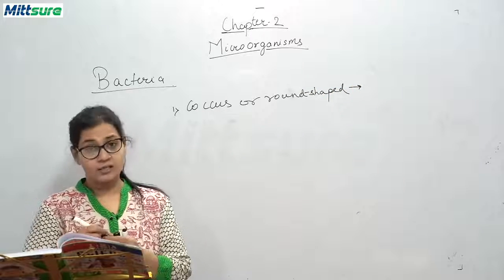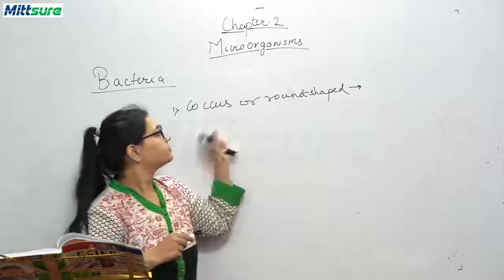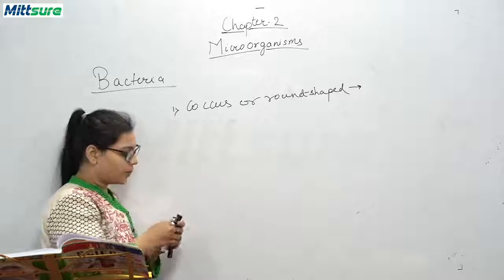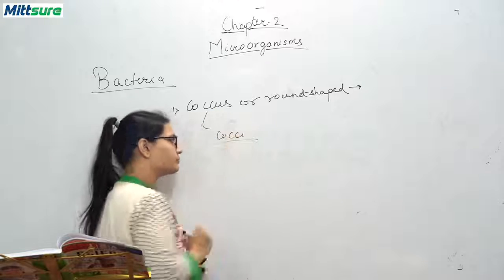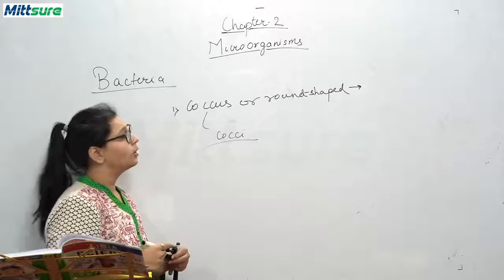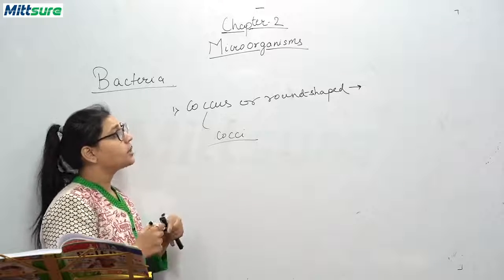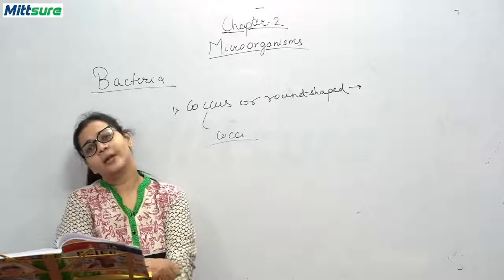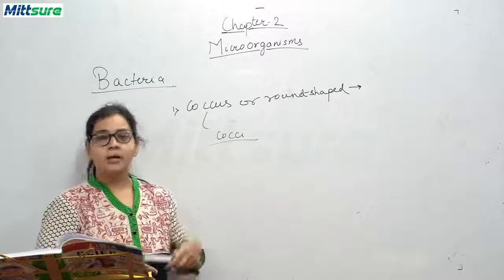These bacteria have a spherical shape. That is why they are called coccus. Coccus is the singular word. The plural word of coccus is cocci. And an example of coccus, or round shaped bacteria, is streptococcus, and this streptococcus causes pneumonia, the disease.